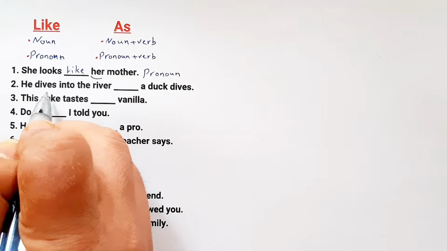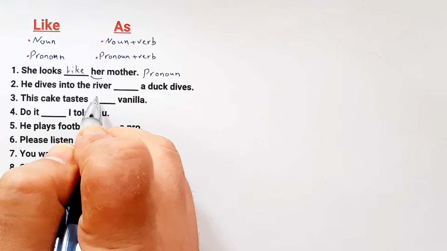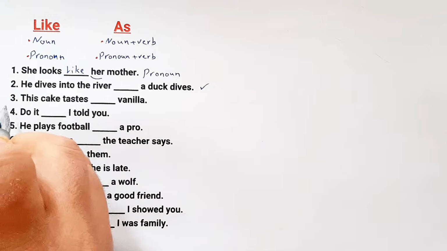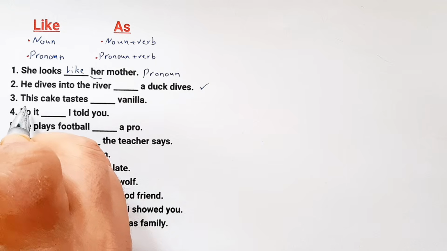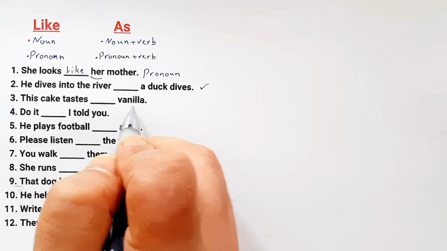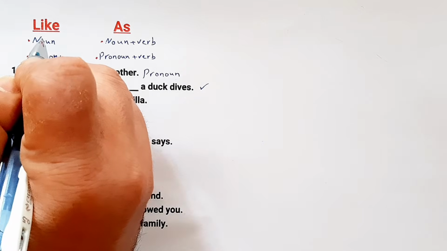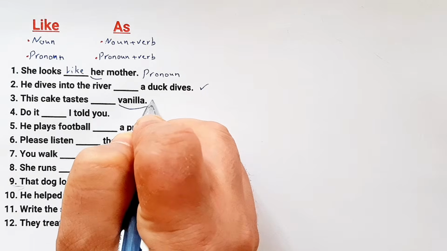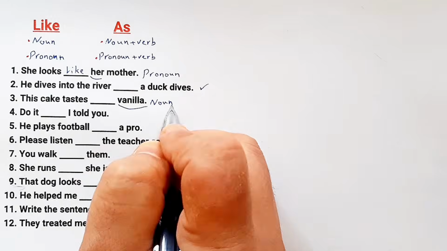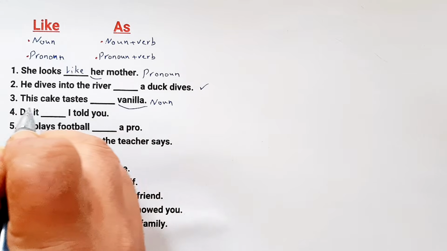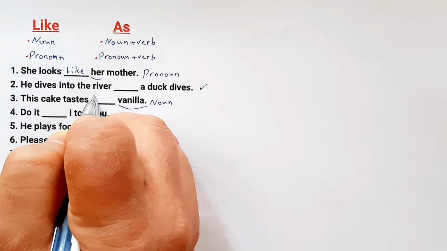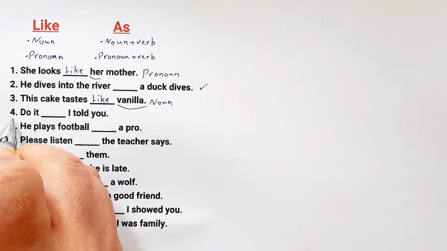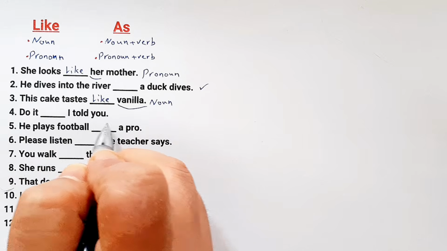Actually, I don't want to answer question 2 for now. I will answer it at the end of the video. Number 3. This cake tastes blank vanilla. Which one is correct, like or as? You know that vanilla is a noun. For nouns, we must use like. We say this cake tastes like vanilla.